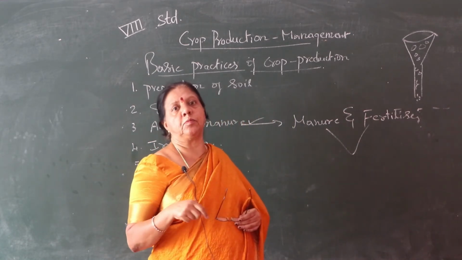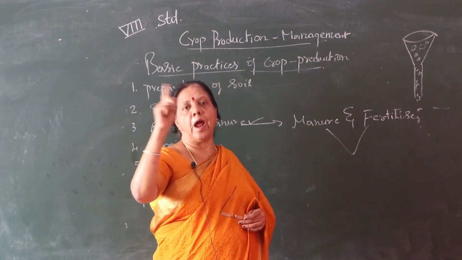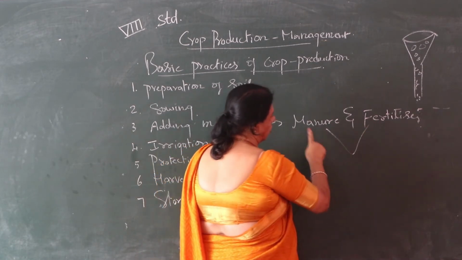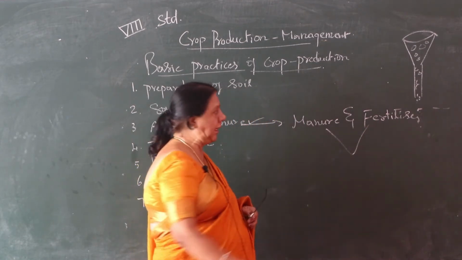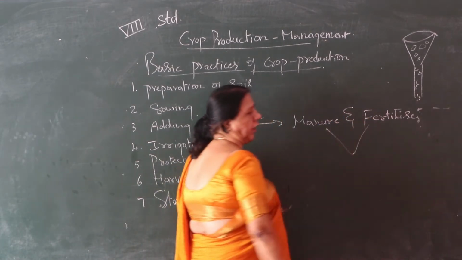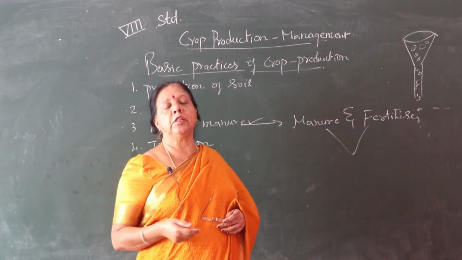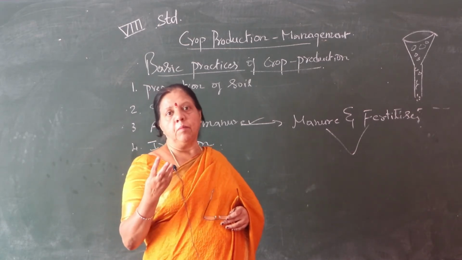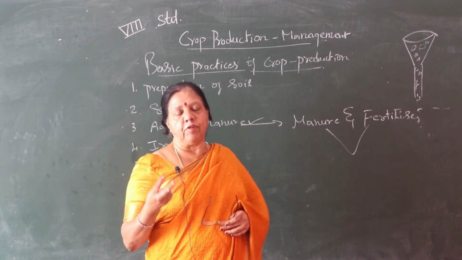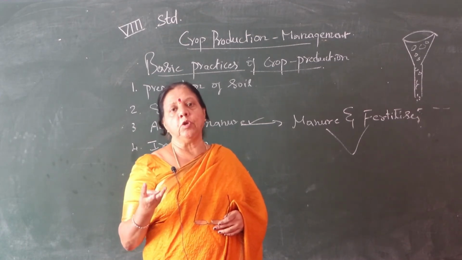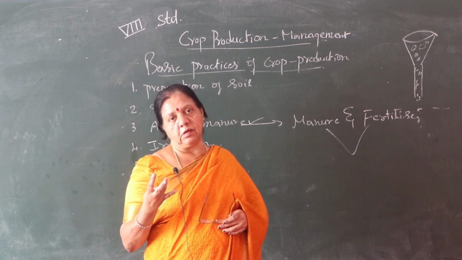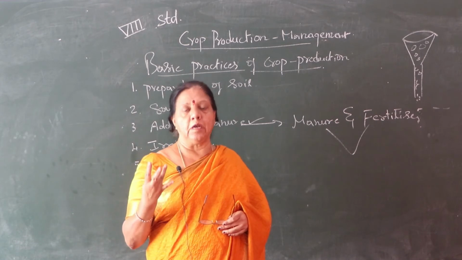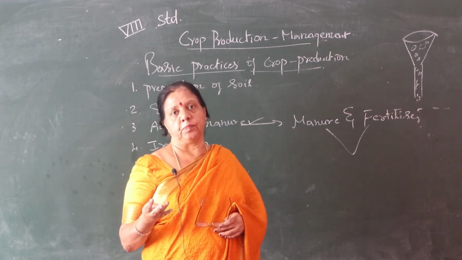They have given it in your textbook. What are the differences between manure and fertilizer? Fertilizer grows very fast, manure does not grow very fast. Manure is healthy, fertilizer is not healthy. These are the differences. Children, tell me, manure is healthy, fertilizer is not healthy. Manure is cheap, fertilizer is costly. Manure is manual, fertilizer is factory preparation, etc.